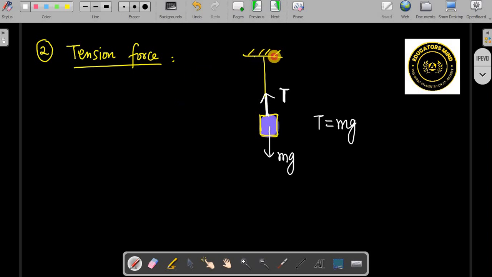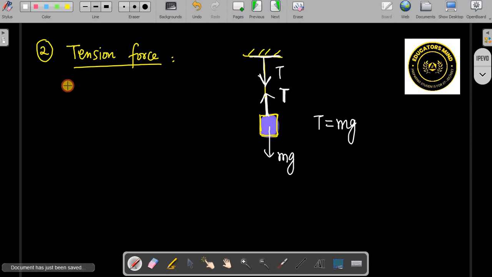So tension force is developed in the string, and a string pulls all those objects which are attached to it. So even the ceiling is being pulled by this wire, and the tension force is acting downward if you draw the free body diagram of forces on this ceiling, right? So tension is always moving away from the body on which you want to show the tension.